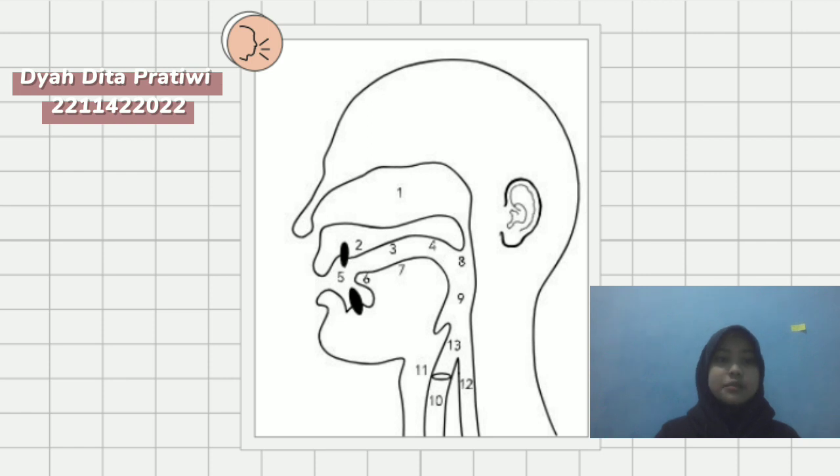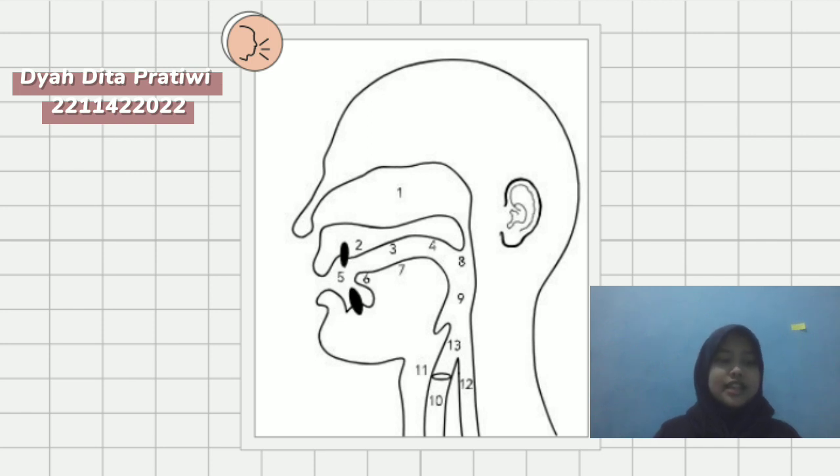Next is number five. Number five is teeth. The small wedge structures found in the jaws in front of the mouth immediately after the lips are teeth. They are responsible for creating sounds, mainly the labiodental, which is the lip touching the front teeth, for example f and v, and linguodental, for example th.